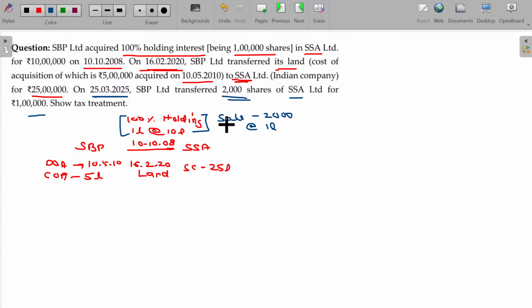Now, this happens on which date? 25/3/25. The original transfer happened in 2019/20. Am I right? At the time of original transfer in 2019-20, for SBB as well as SSA, no need to calculate anything here because section 47 is attracted.